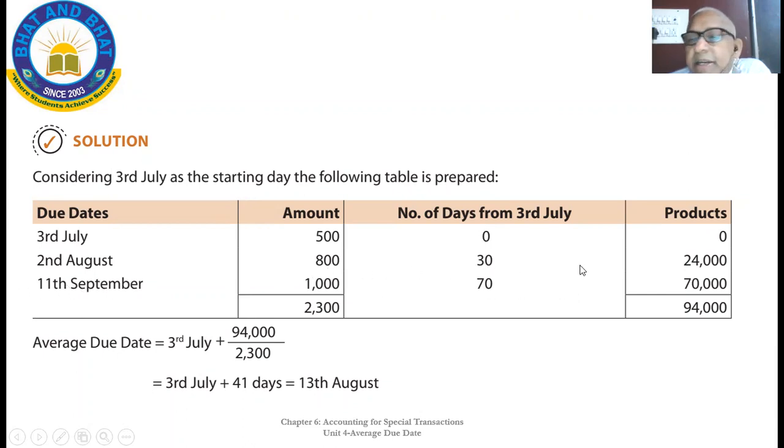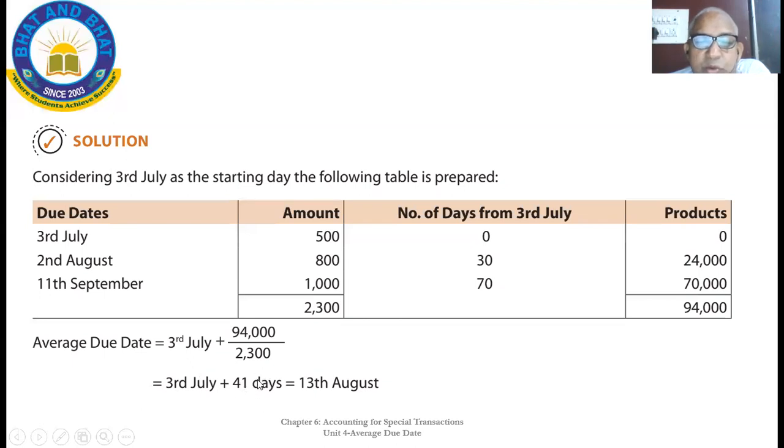Product 800 into 30 is 24,000, 1000 into 70 is 70,000. Then the total of the products, and this is the total of the amounts. Base day is 3rd July, plus or minus 94,000 divided by 2,300. This simplification comes to plus 41 days, hence 3rd July plus 41 days.